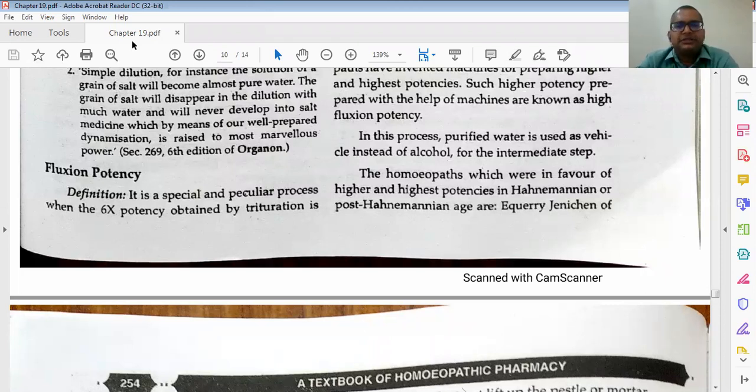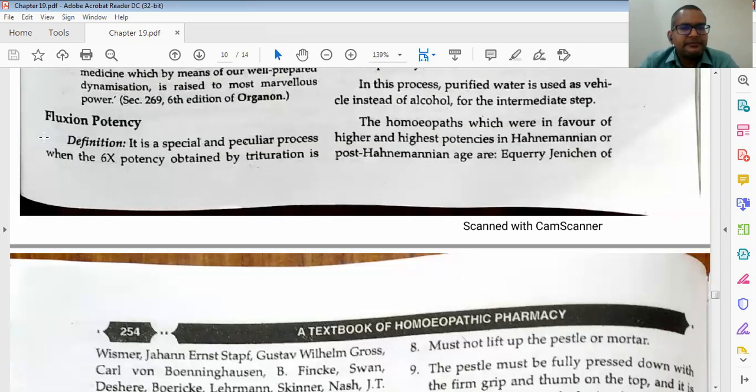This is the fluxion potency. 6x changing to 8x: 6x is solid form, 8x is liquid form. This is also fluxion potency. So both are examples of fluxion potency: 3C to 4C is an example, and 6x to 8x is also an example.